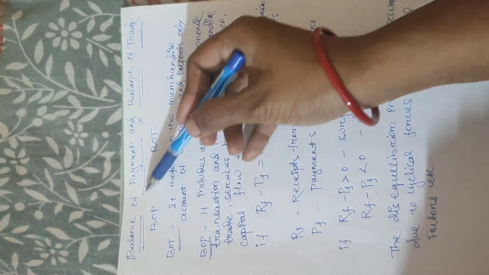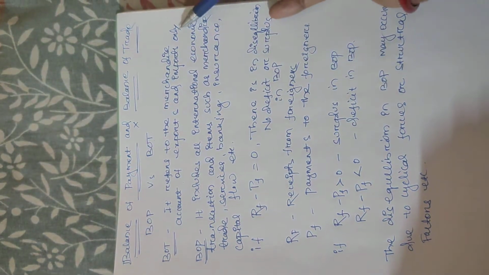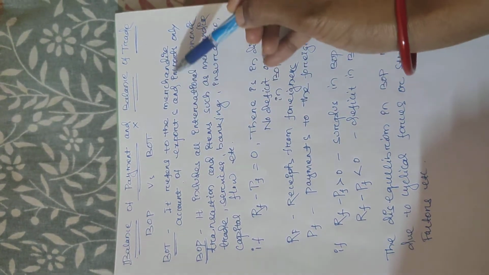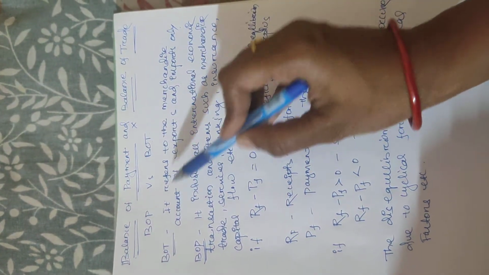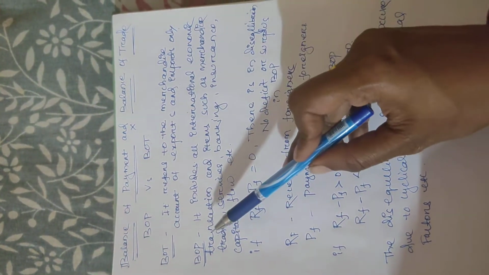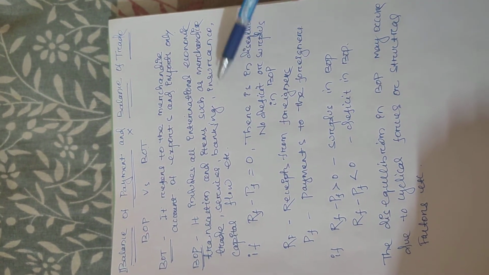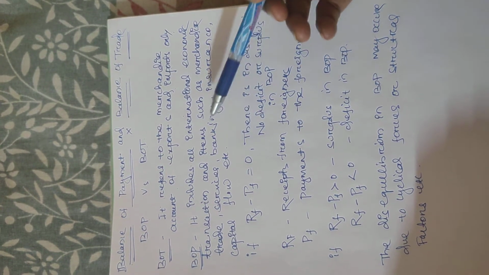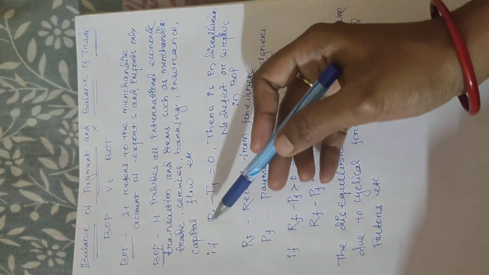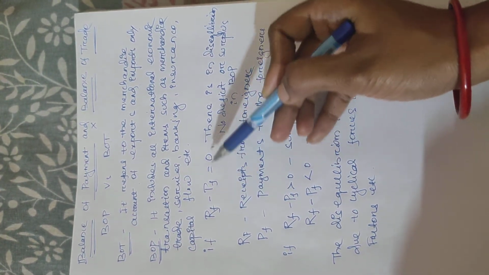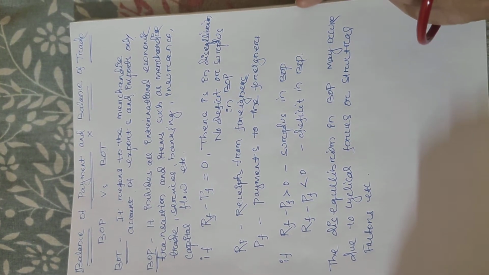BOP is a very large concept and BOT is a small part of BOP, because balance of trade refers to the merchandise account of exports and imports only. Balance of trade is only exports and imports, whereas balance of payment includes all the international economic transactions and items such as merchandise trade, services, banking, insurance, capital flows, etc. Get it? And you will see that if RF minus PF equals 0, then there is no disequilibrium. That means no deficit and no surplus in BOP.